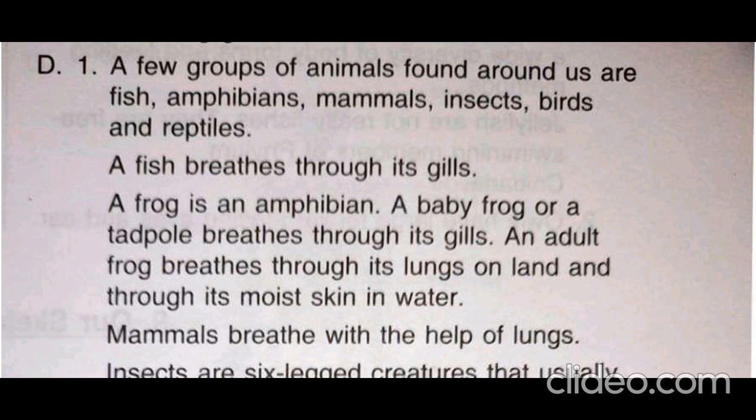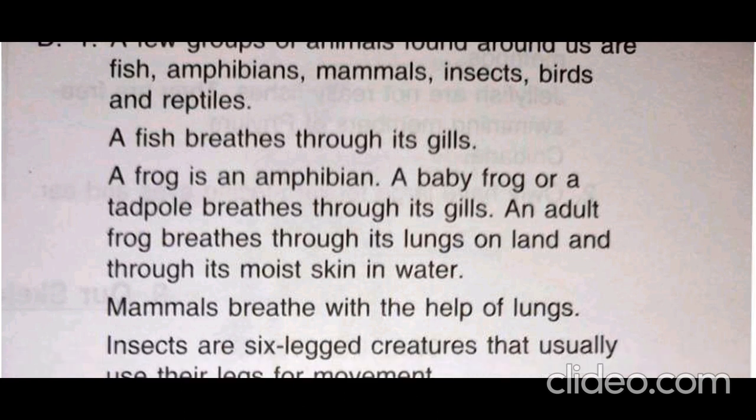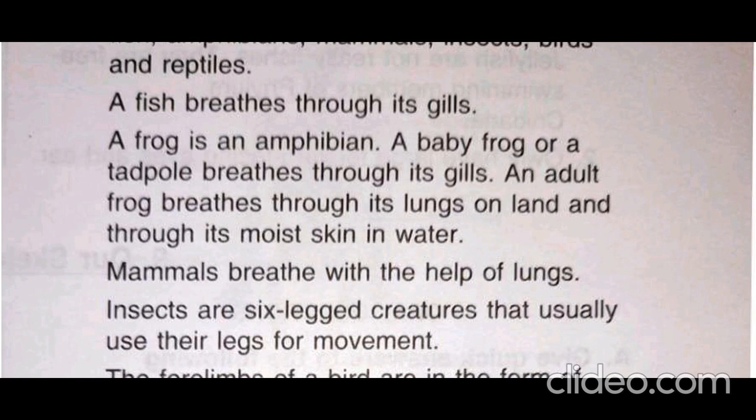Second, amphibian: a frog is an amphibian. A baby frog or tadpole breathes through its gills. An adult frog, when on land, breathes through its lungs and through its moist skin in water. Mammals breathe with the help of lungs.